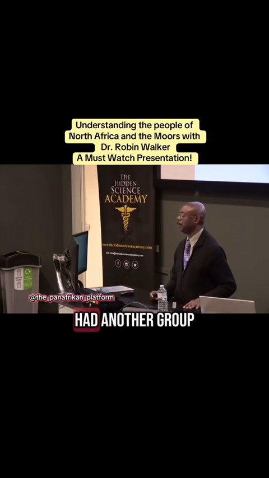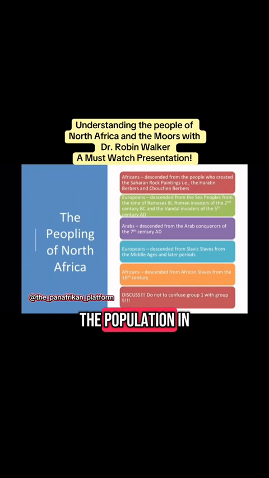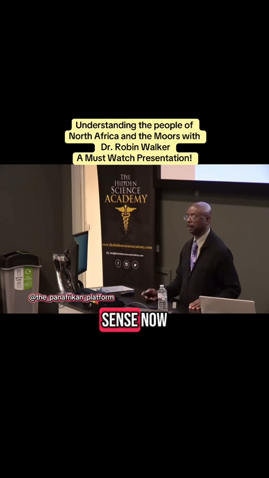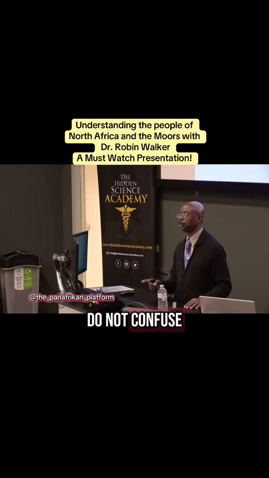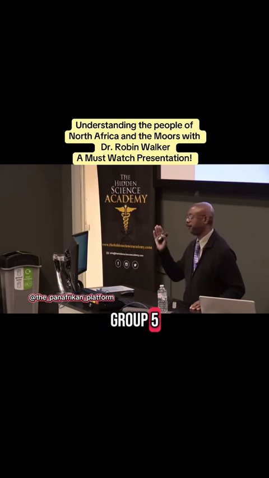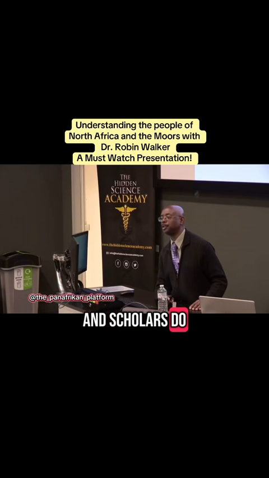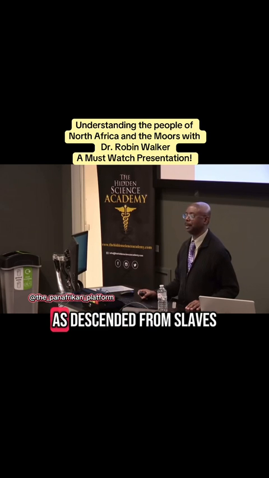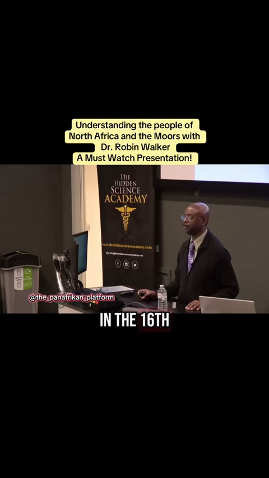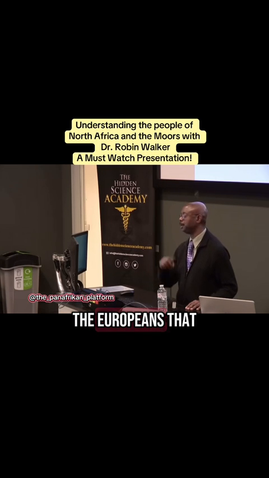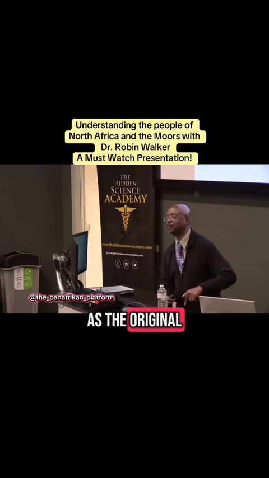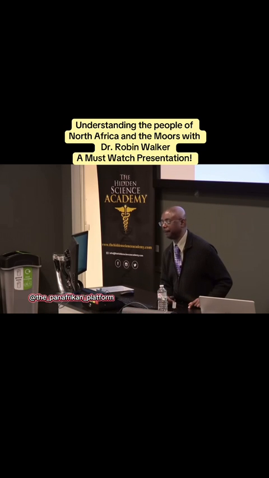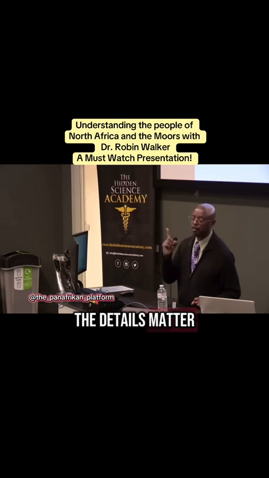All right, and then you had another group of people joining the population in North Africa, Africans, who were captured as slaves and brought there after the 16th century. Does that make sense? Now, the point is, do not confuse Group 1 with Group 5. Are we understanding this? Scholars do that so they can present all black North Africans as descended from slaves in the 16th century, and then present the Europeans that conquered during the Sea Peoples period as the original North Africans. Do you get it? This is why the details matter.